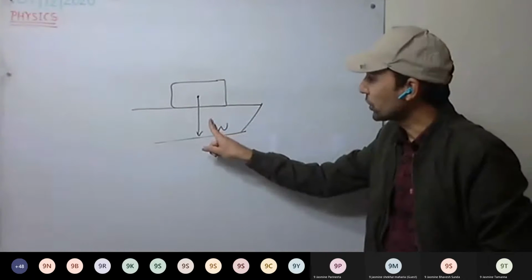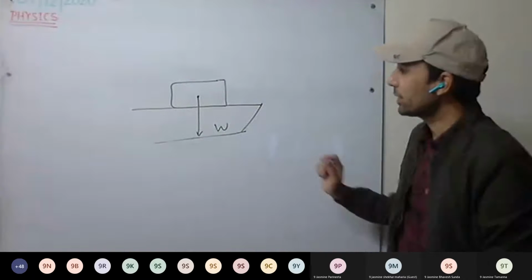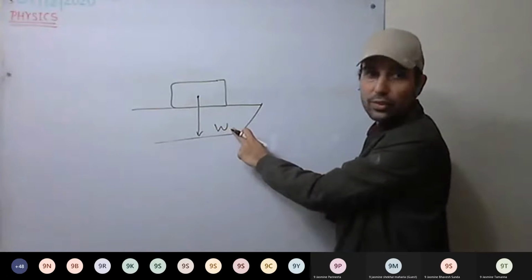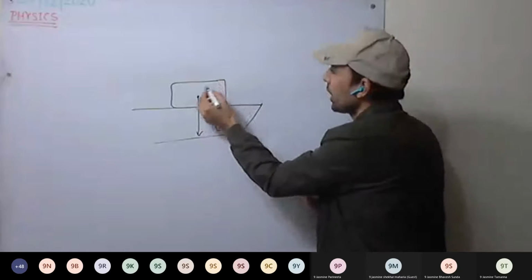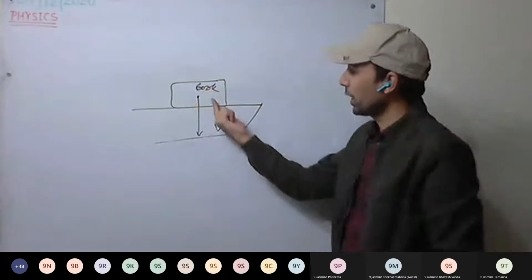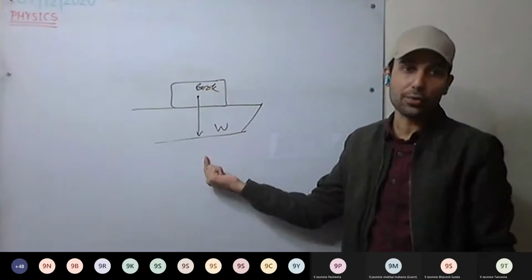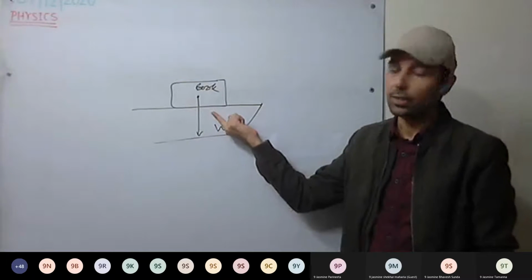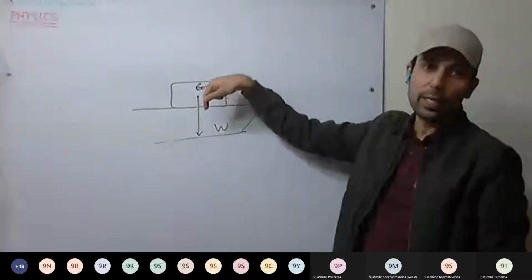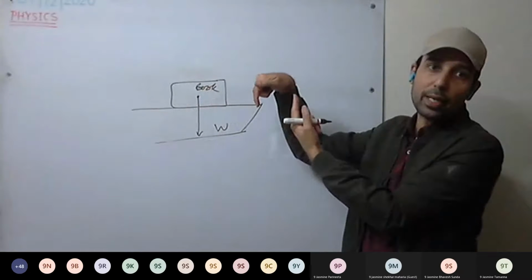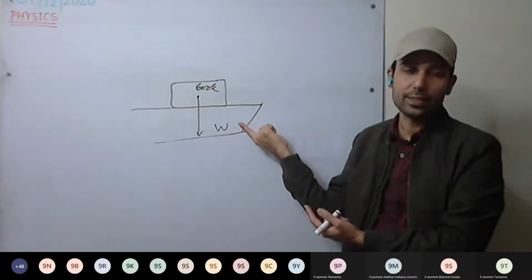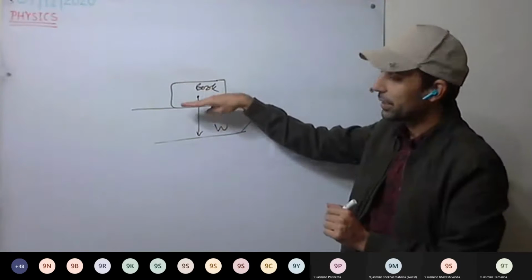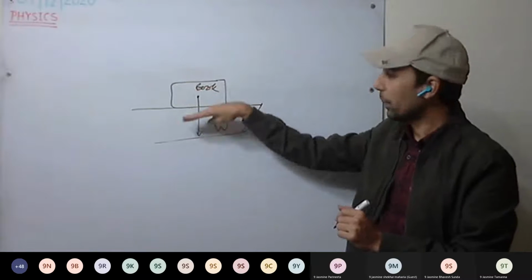The reason is some force is opposing its motion. That is, there is some force equal to the weight acting on the book. Since the book is not moving downwards, both forces are equal but opposite in direction. This means the weight of the book is balanced by the reaction force by the table. This is clear? If the reaction force is not sufficient, the book will penetrate the wood.